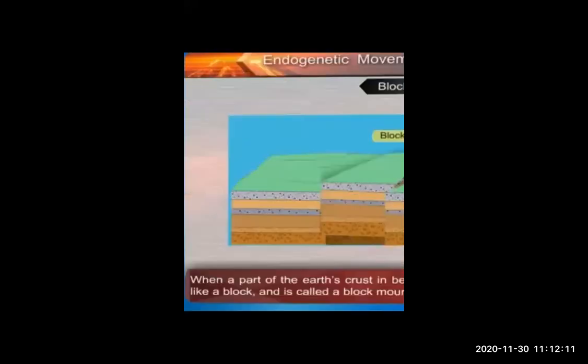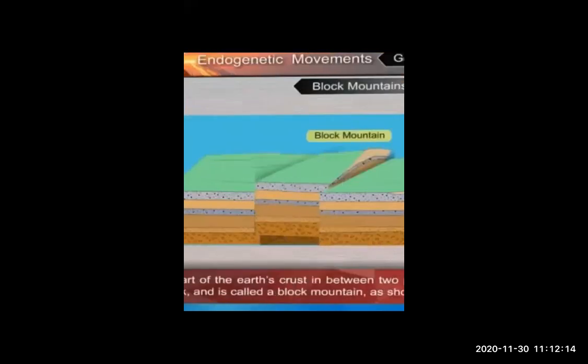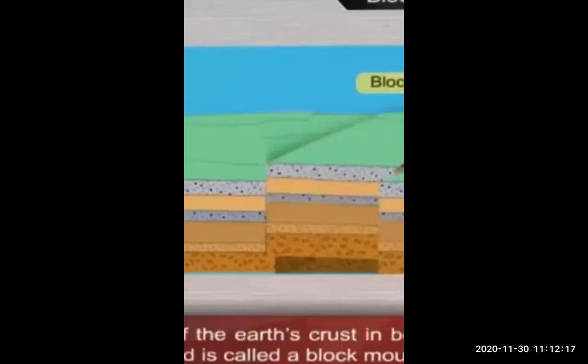when we are talking about block mountain, just look at the middle part of the land. It is on the upper surface. So now the rift valley. Yes, Sanskar, very good. The area of subsidence between two adjoining faults is called a rift valley. So the rift valleys are always steep. As you all know, what is meant by steep, students? And here the rift valley is at the lower end.